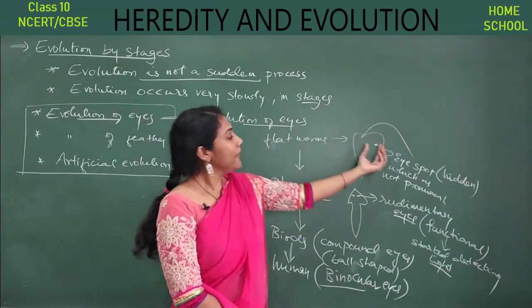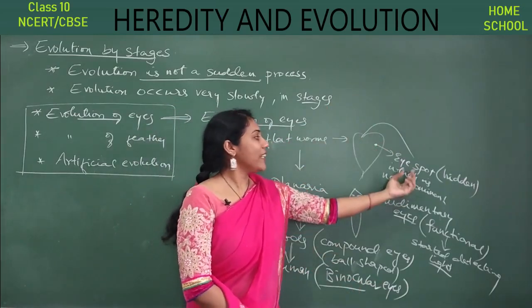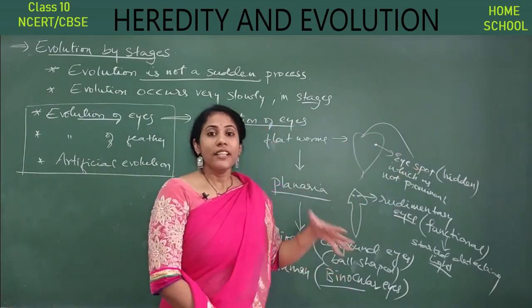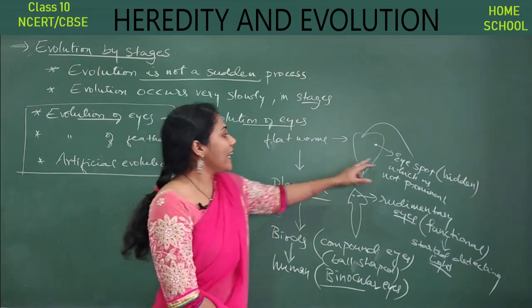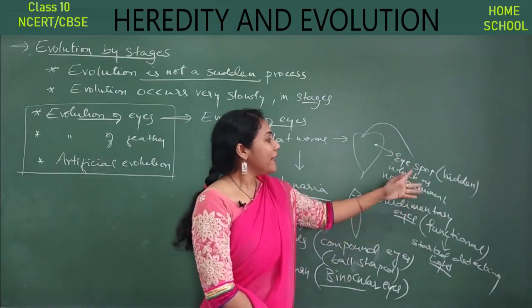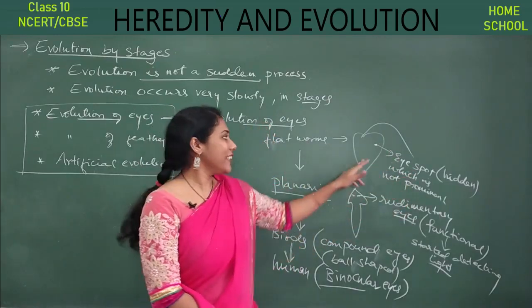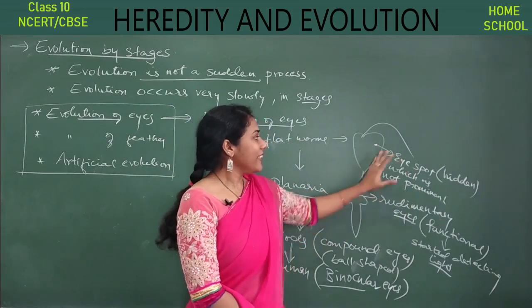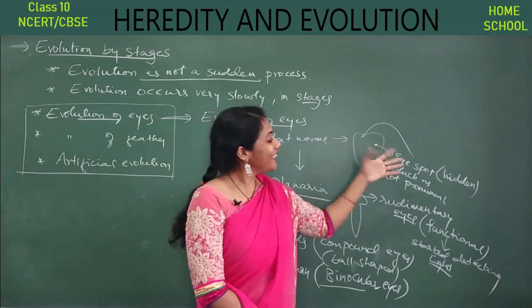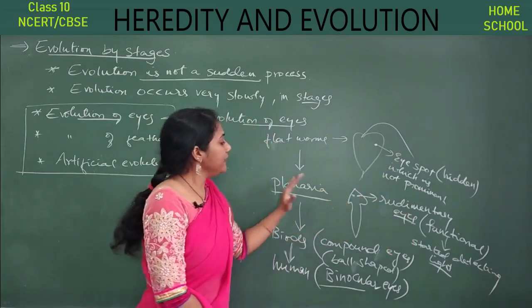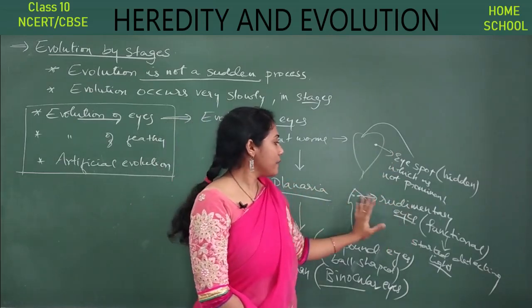You got it from a much older type of eye called the eye spot. Okay, so initially the microorganisms that were living long back were having just an eye spot. Okay, but they were not having any function. They do not have any duty. They were not used for protecting a microorganism. It's a hidden feature.